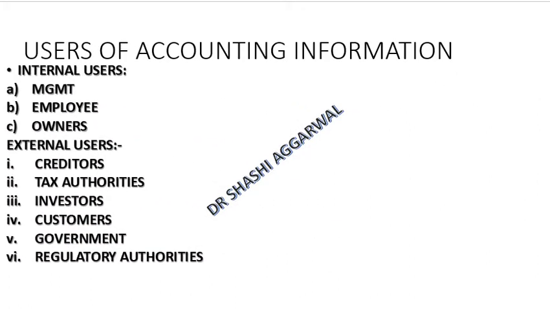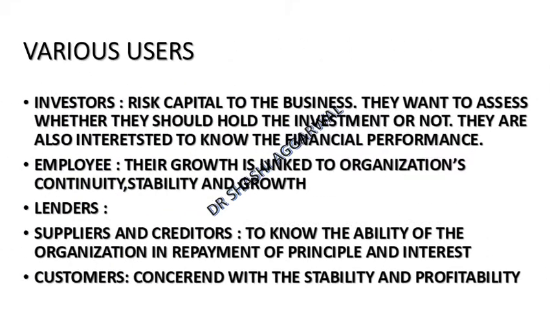Users of accounting information can be classified into two: internal users and external users. Internal users mean management, employees and owners. External users are creditors, tax authorities, investors, customers, government and regulatory authorities. So these are the main users.